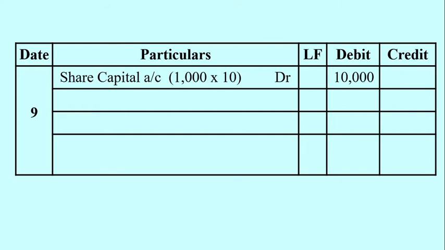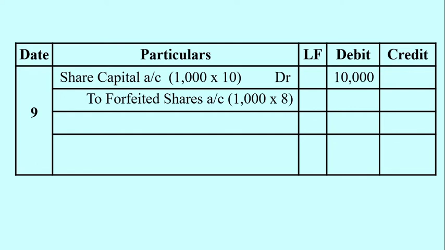When I say it's a fully called up stage, it means the full face value of the share for which call has been made by the company, up to the final call. That's why the full value of the share is taken into account at the time of forfeiture of shares. Share capital account is debited with 1,000 into 10, which amounts to rupees 10,000.